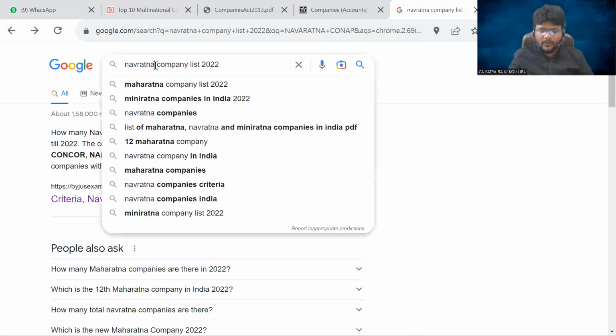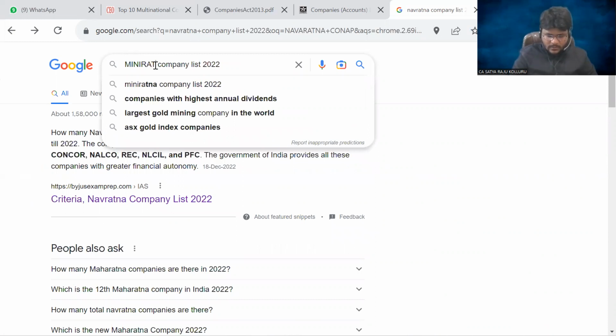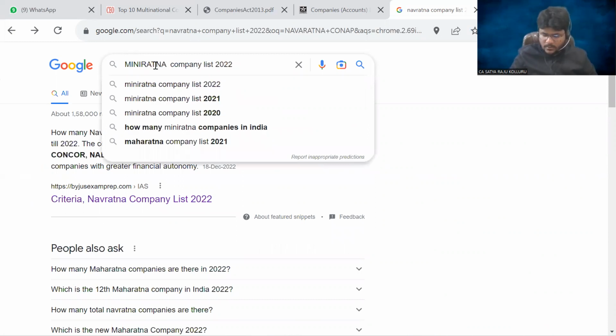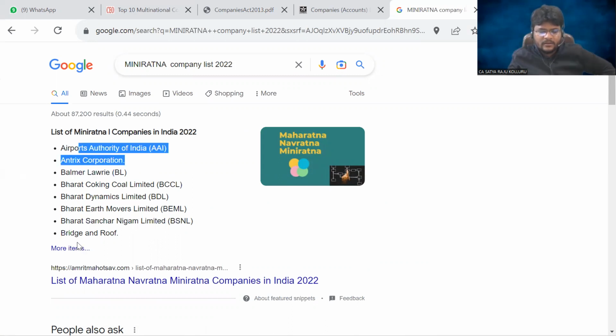Not only Navaratna, let me open Mini Ratna. If you check Mini Ratna, Airports Authority of India, BDL, Bharat Dynamics Limited, which is there in Hyderabad only, BSNL, Bharat Sanchar Nigam Limited, Antrix Corporation. Like that, certain Mini Ratna organizations are there.